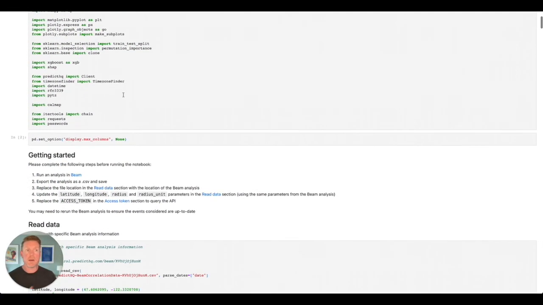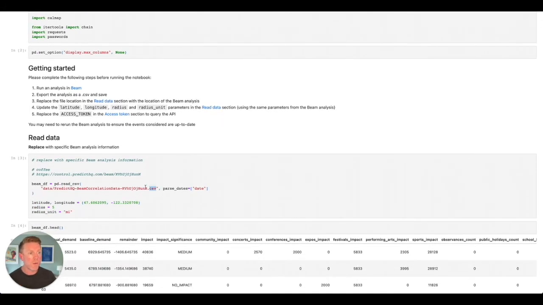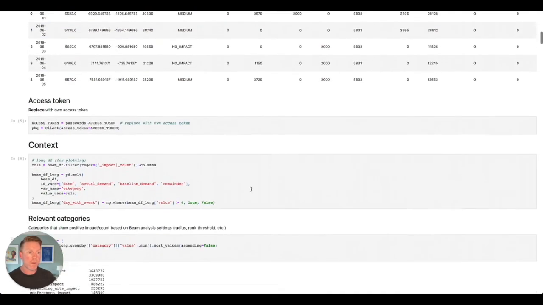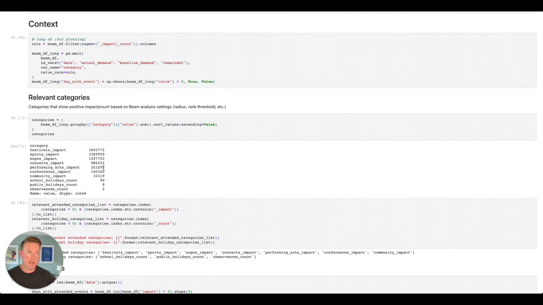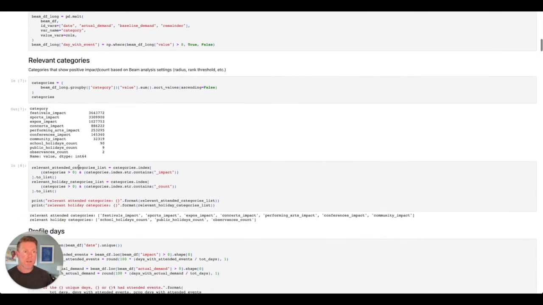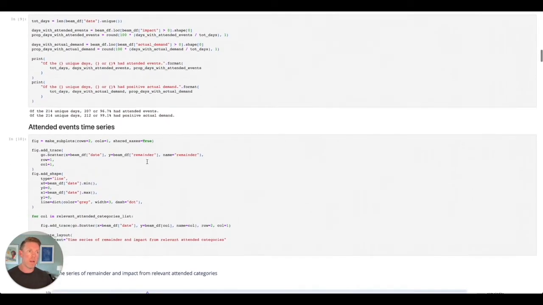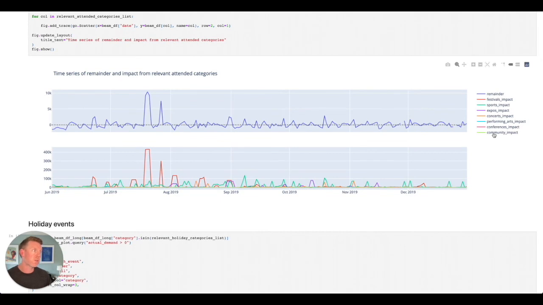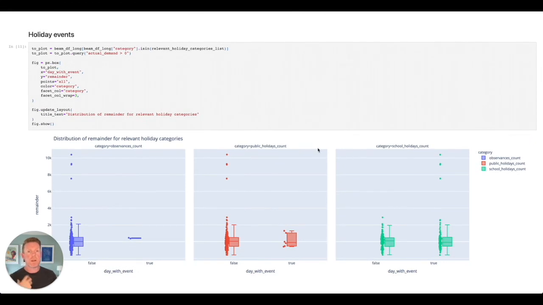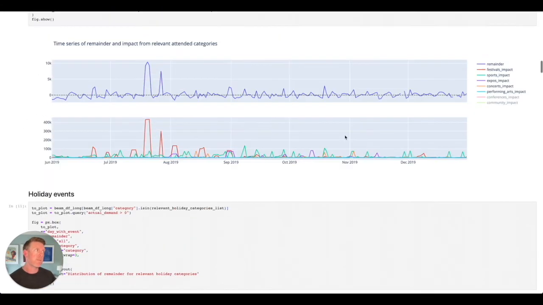And so all you need to do, so anyone can do this, all you need is the URL to the CSV of where you've saved it. And then you can hit go, and basically it provides you with an analysis of all the different things that are happening. And so what we can see for this particular location, festivals, sports, expos, they're the ones that impacted the most. What days are impacted the most? And so here's all the things you can do. You can actually turn the community event off, the conferences. And so this is all available, not even in the control center. This is outside in an actual notebook, which makes it really, really easy to help better understand what categories of events should you as a business be focusing on in this particular area.